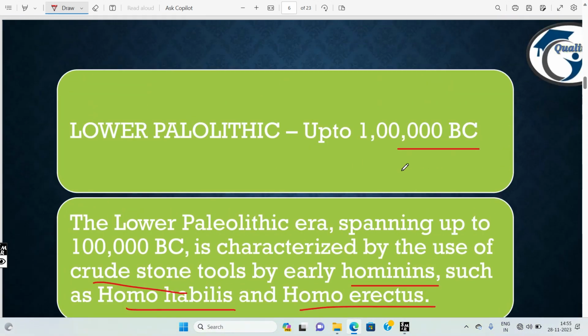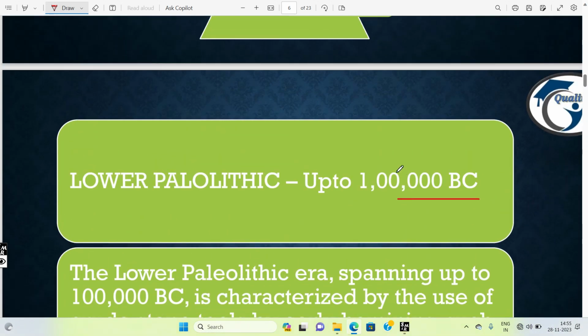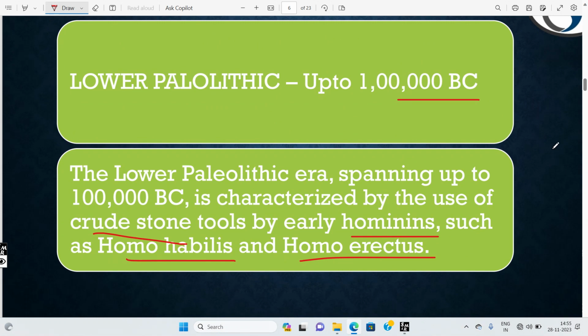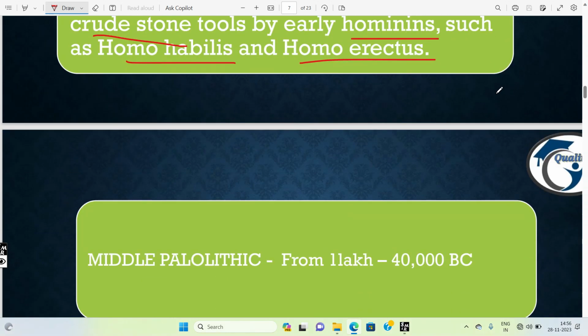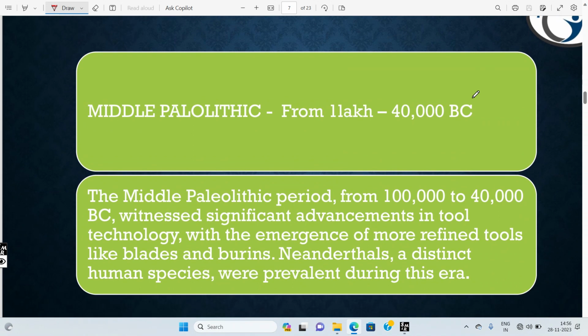What they used in Lower Paleolithic were stones that were round and big. There is no shape. Whatever they got, they would throw at the animal, kill it, and eat it. In this period there is no maturity. Whatever big stones they got, they threw on the animals and used to eat them.